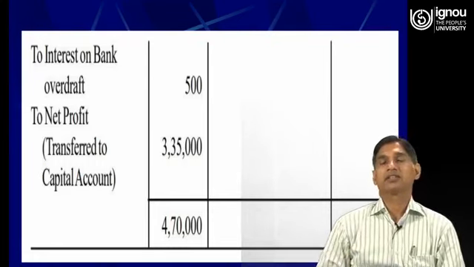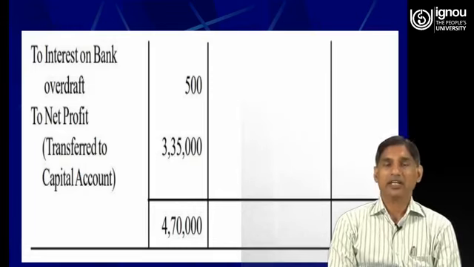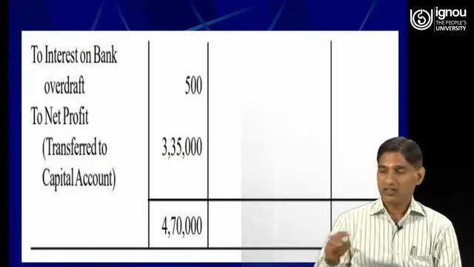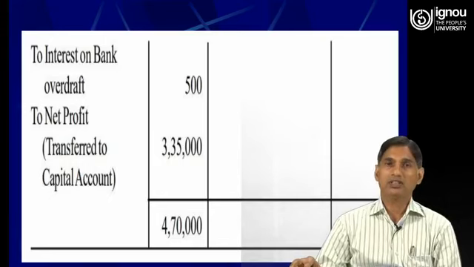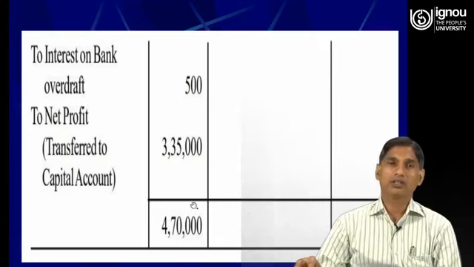So dear learners, I had told you that if the credit side of the profit and loss account is more than the debit side of the profit and loss account, we will arrive at net profit and vice versa. It means if the debit side of the profit and loss account is more than the credit side, we will earn a net loss. So this is the total of the credit side of the profit and loss account. This is the total of the debit side of the profit and loss account.